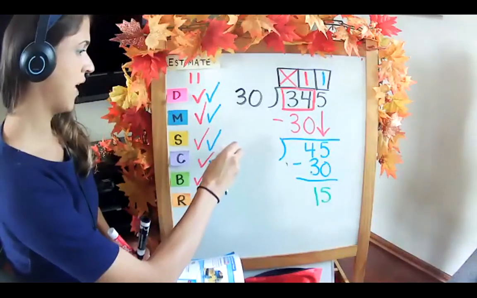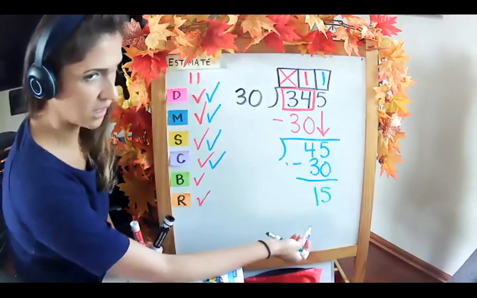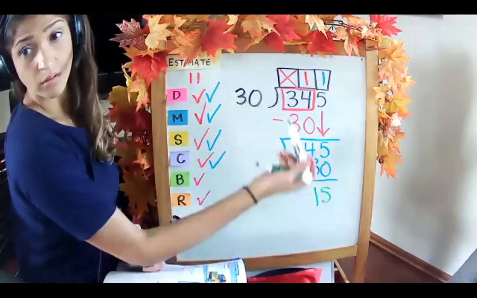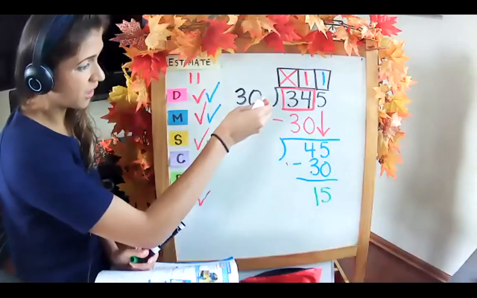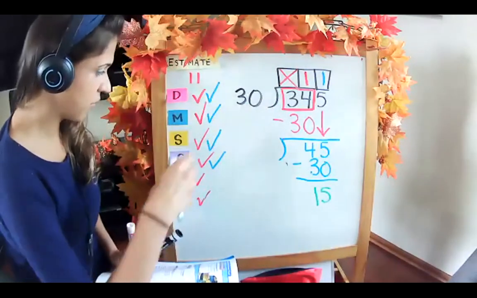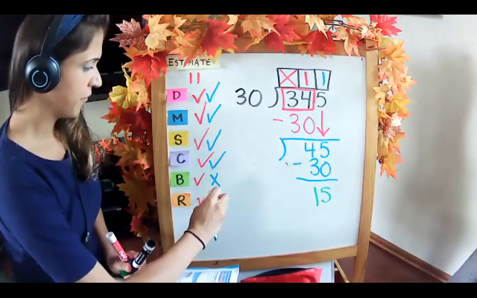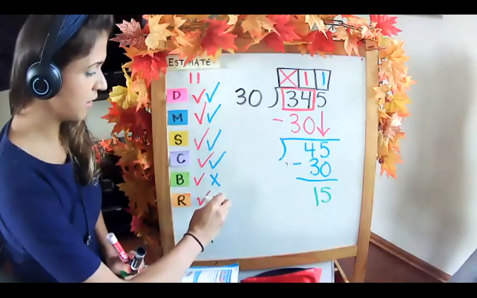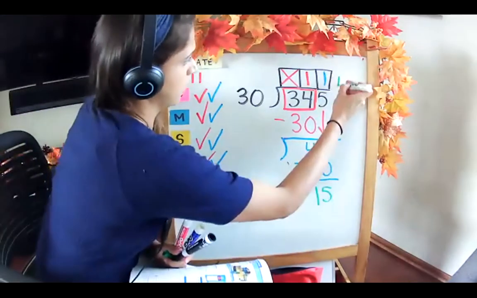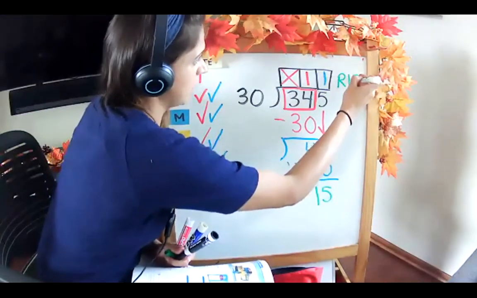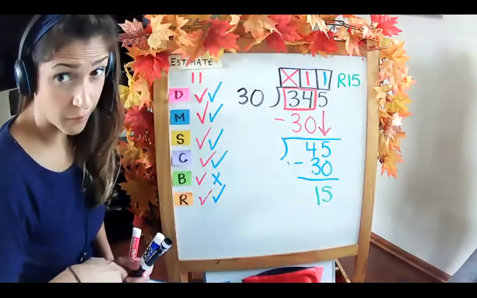Check. I know it's a little big, but can 15 be a remainder? Yes, it can, as long as it's less than 30. Anything to bring down? No. All right, nothing to repeat. So we have a remainder of 15. First check is a quick check.